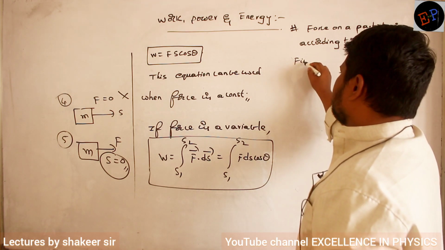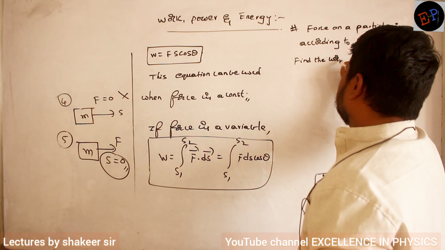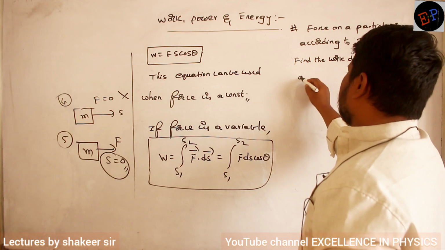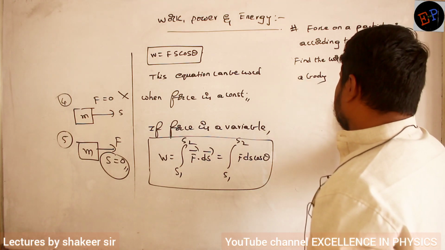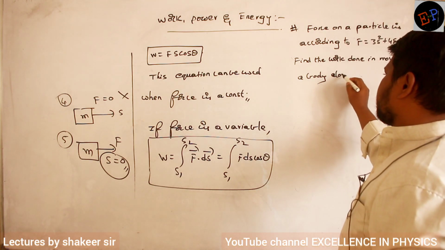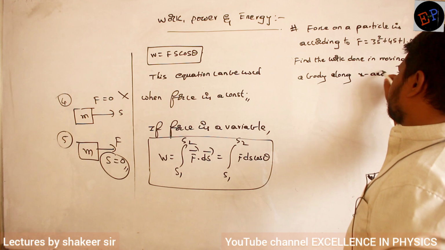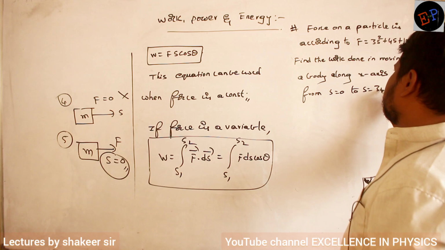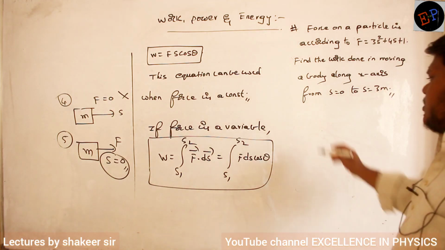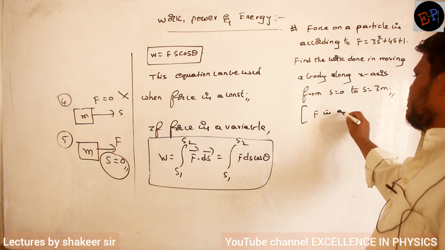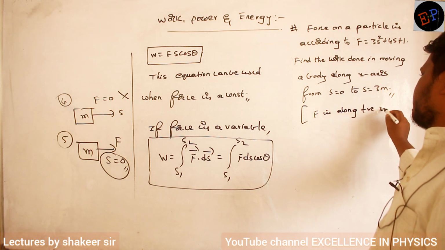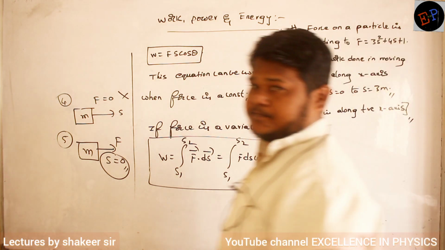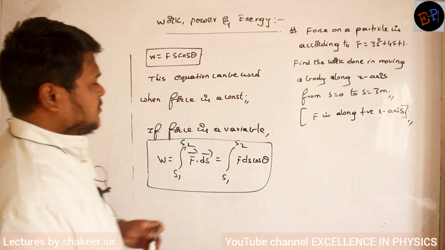Find the work done in moving a body along the x-axis from s is equal to 0 to s is equal to 3 meters. Force is in which direction? Force is along the positive x-axis. Clear? This is the question. Come on, try to answer this question. Got the answer? Anybody?